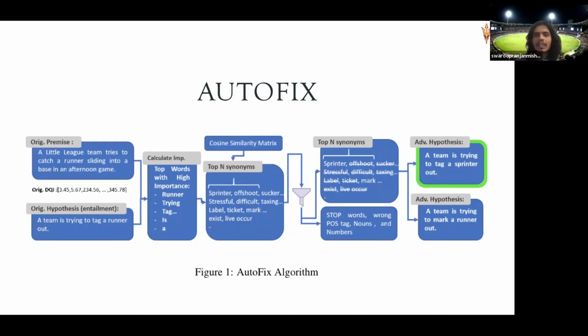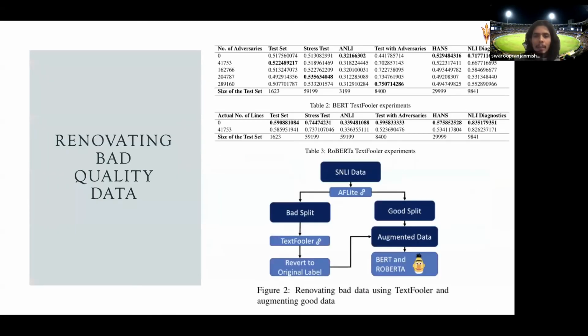So this is how we provide suggestions, and this is basically inspired from TextFooler. They have a similar approach, so we got the idea from there and use that to provide suggestions. But the second part which we are interested in is the adversarial dataset creation, right? So this is what we do.